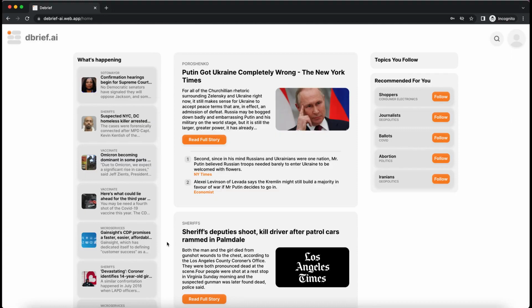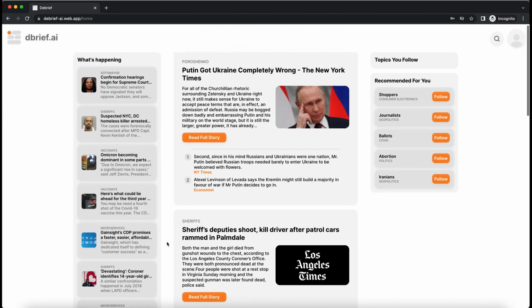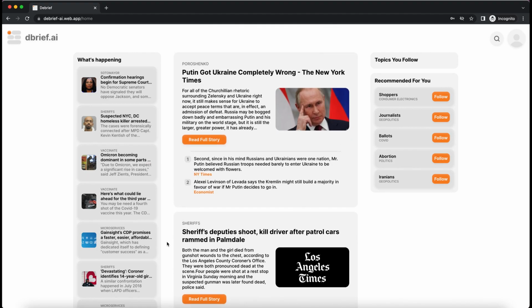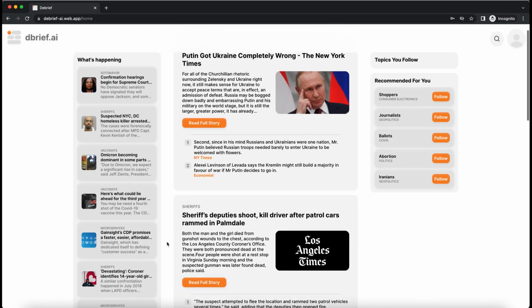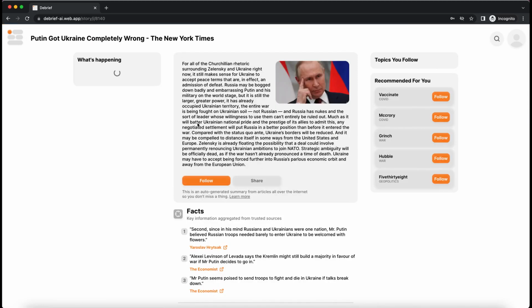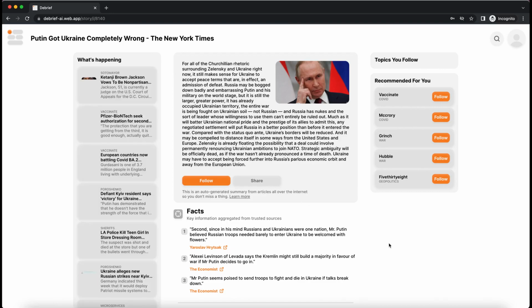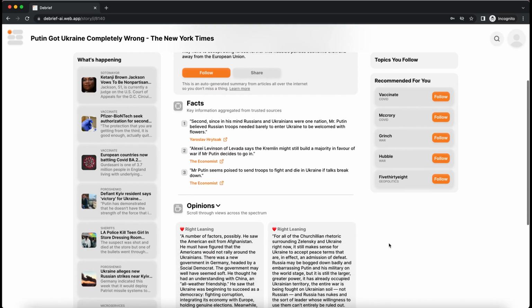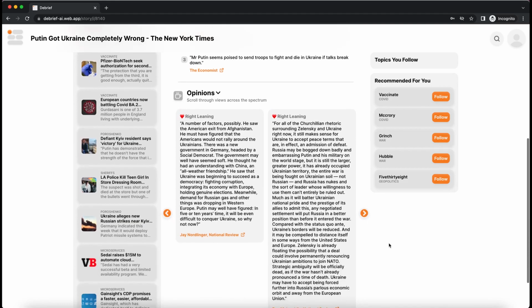Now lastly, now that you've seen the Chrome extension, let's go to our main site. Here, as you can see, is our homepage. So we focus on the stories. So here, there's an article about Poroshenko and what Putin got wrong about the war. And again, you can go read the full story, which will link you to our digest on what everyone else is saying. So here are the key facts, and again, the opinions.